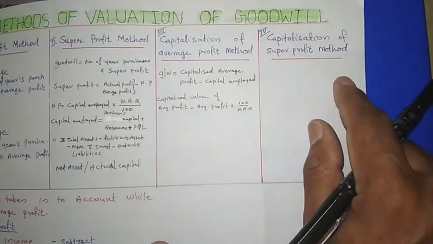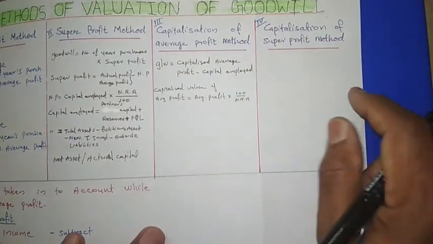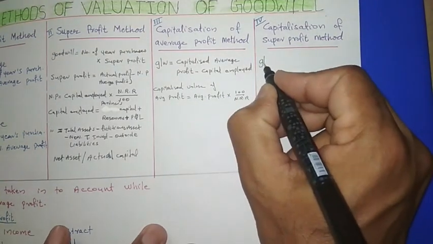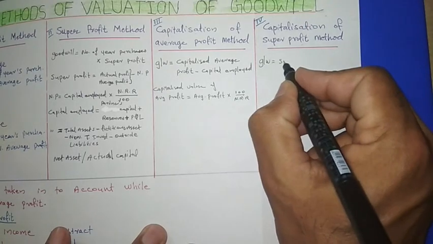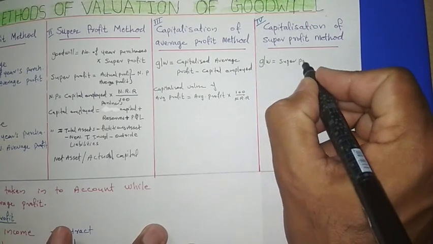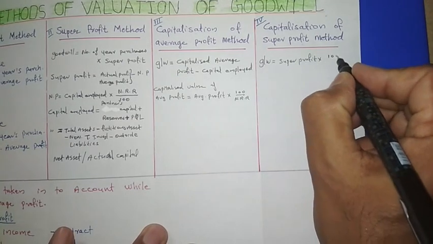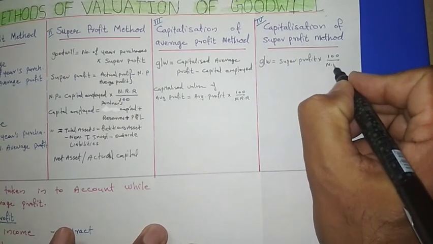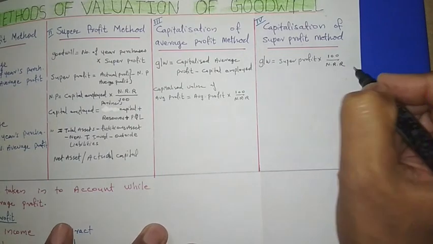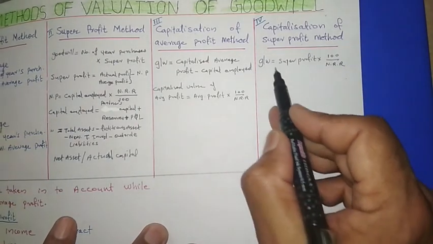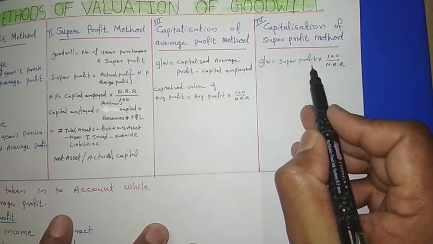Now capitalization of super profits. According to this method, the goodwill will be super profit into 100 upon normal rate of return. This only is the value of goodwill, nothing to subtract, because for getting the super profit we already subtracted.